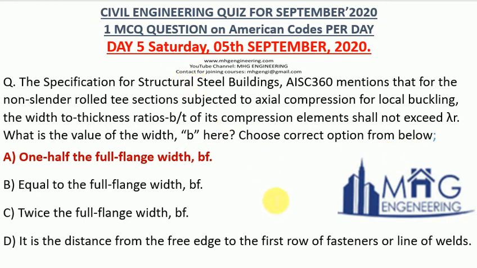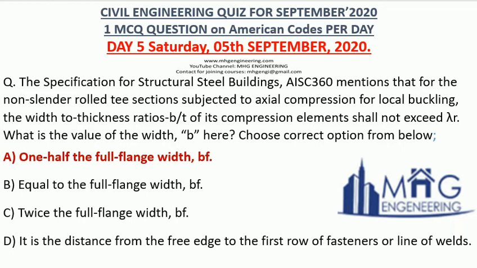So for a capital T section, b is one half of the full flange width of a T, bf. Four options were given: equal to full flange width bf, twice the full flange width bf, or the distance from the free edge to the row of fasteners, etc. So the correct option is A. For a T section under axial compression for local buckling, the width to thickness ratio has width b, and that b is half of the full flange width bf.